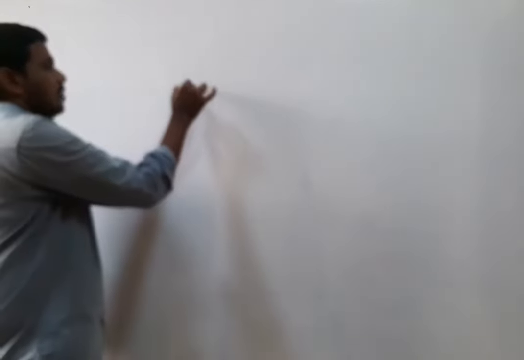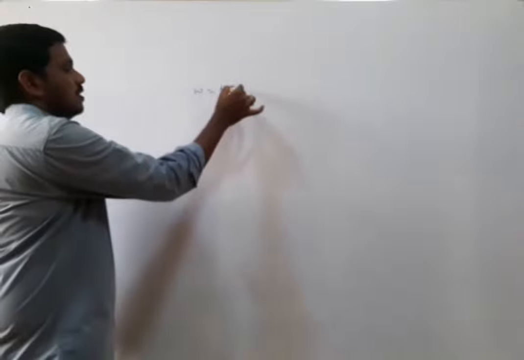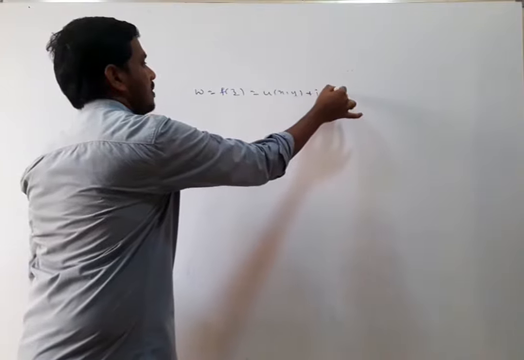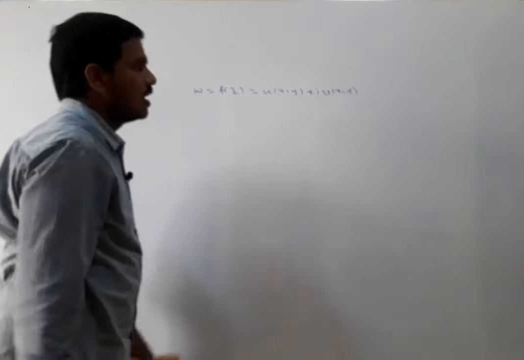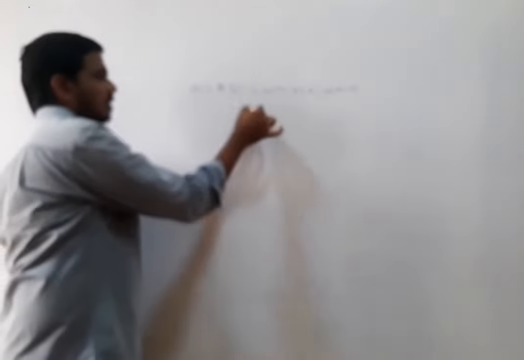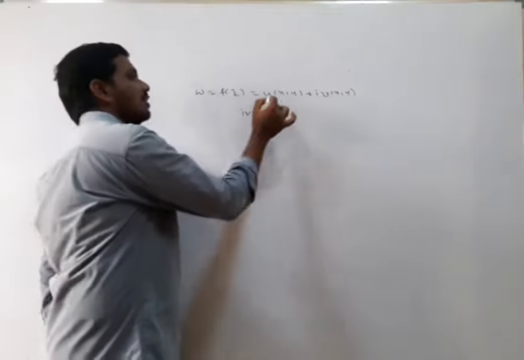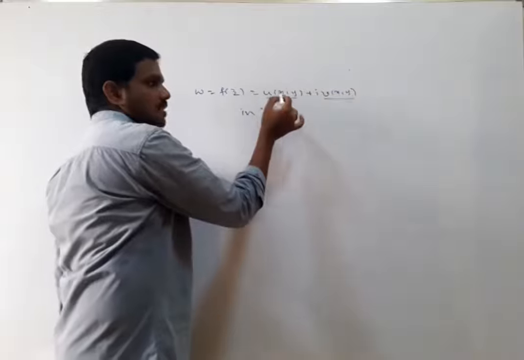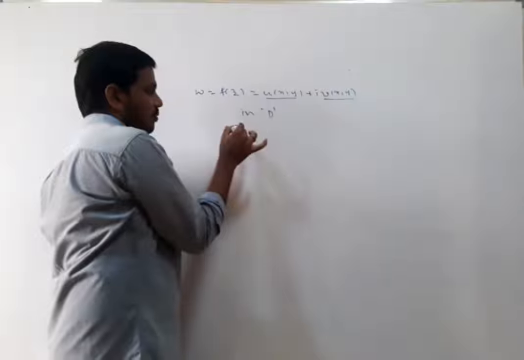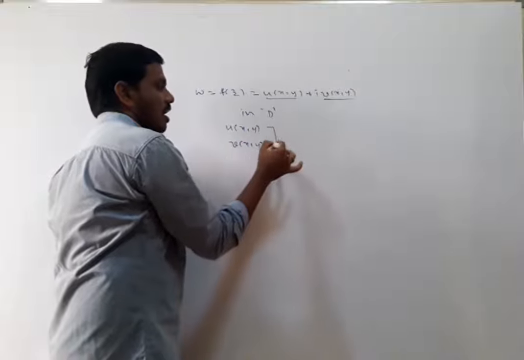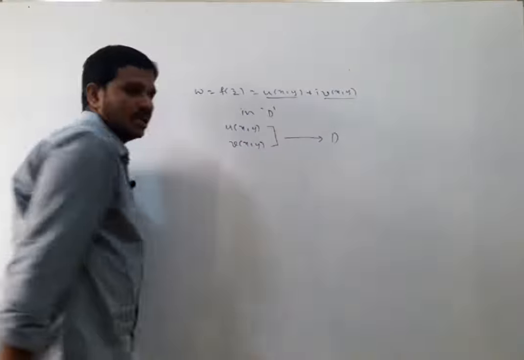Suppose the function w is equal to u of x comma y plus i v of x comma y is continuous in the region D. Continuous in the region D means it is continuous at every point in the region. Then the real part u of x comma y and the imaginary part v of x comma y are also continuous in the region D. This is a note.